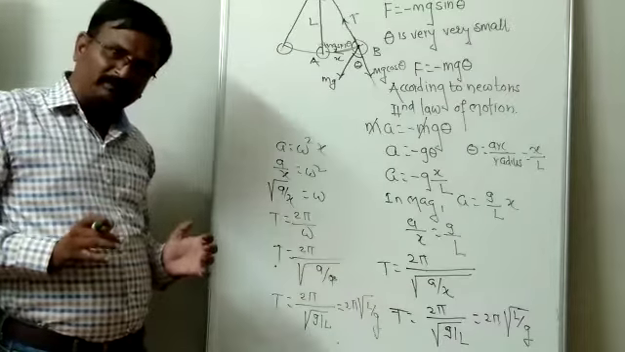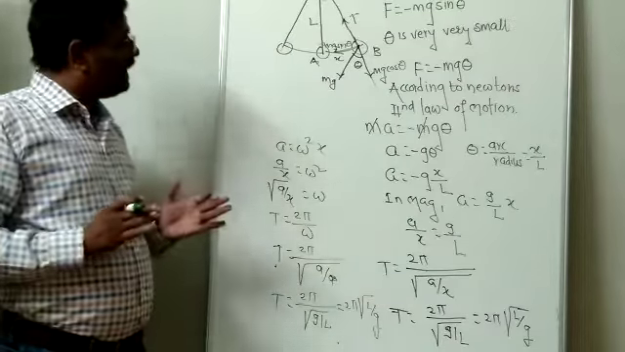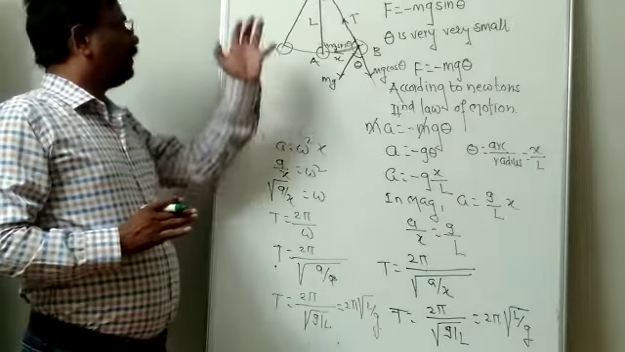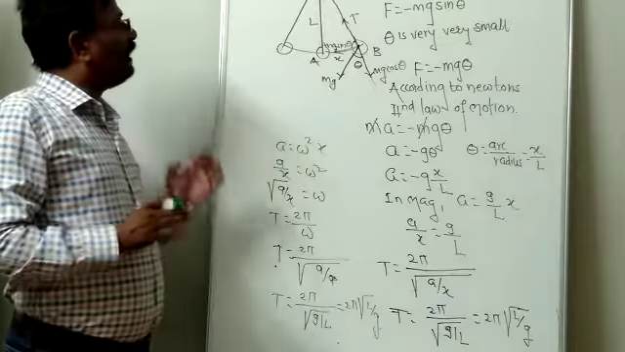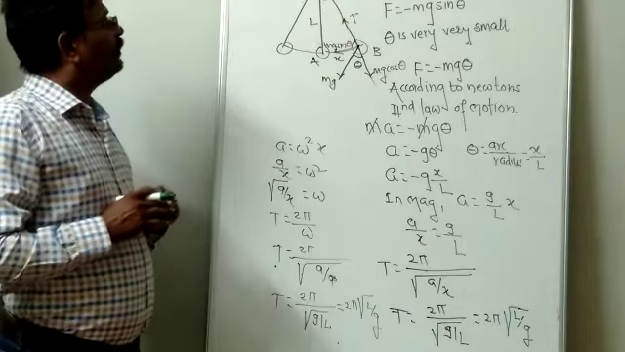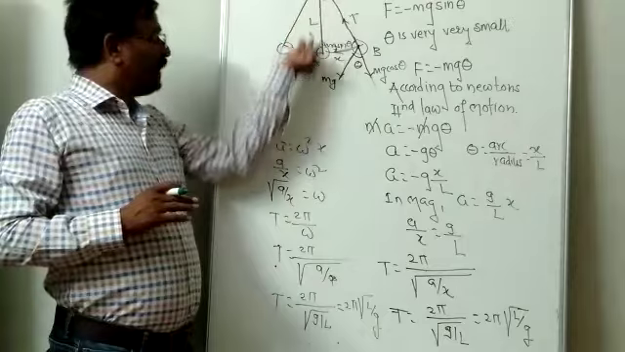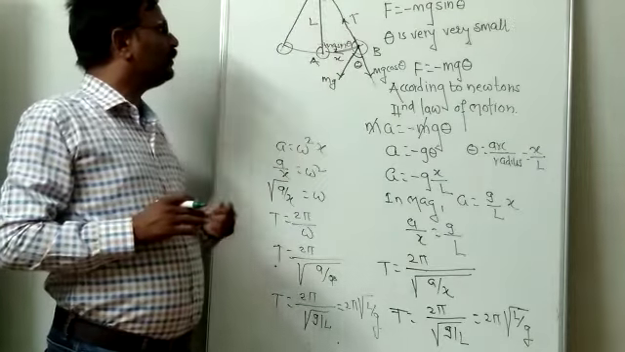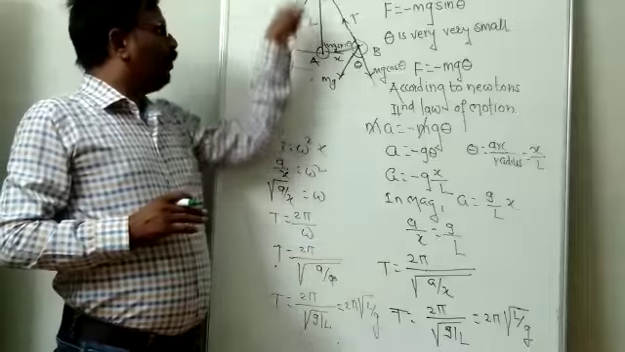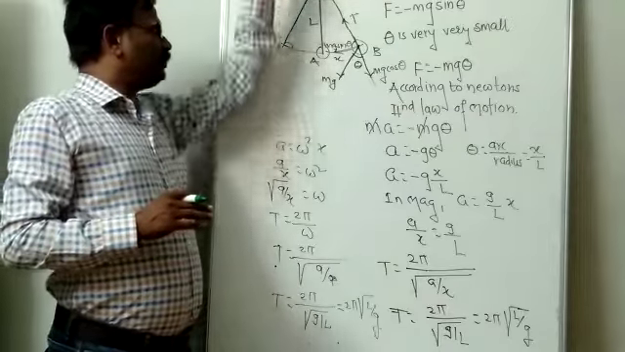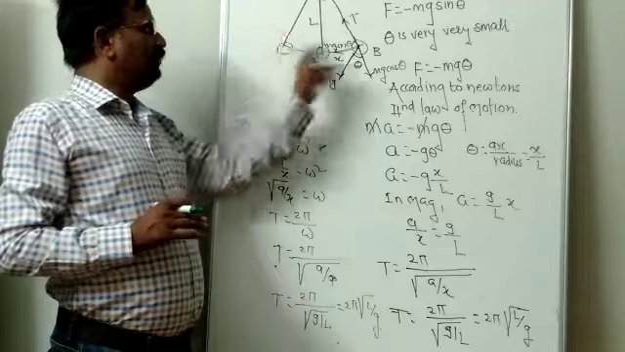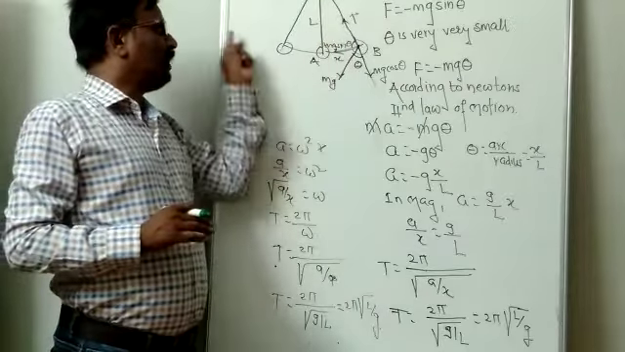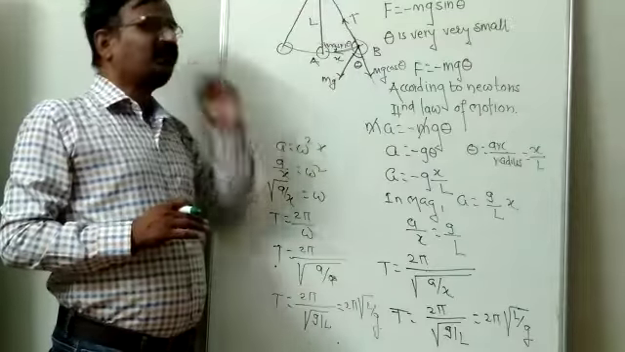What is a simple pendulum? Consider a simple pendulum of mass small m. This pendulum is suspended from the rigid support. OA is the equilibrium position of the pendulum. When the pendulum is displaced through an angle theta, the pendulum starts to and fro motion about the mean position.